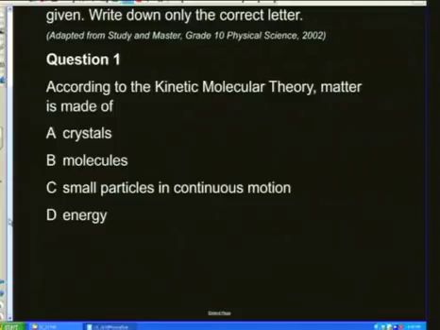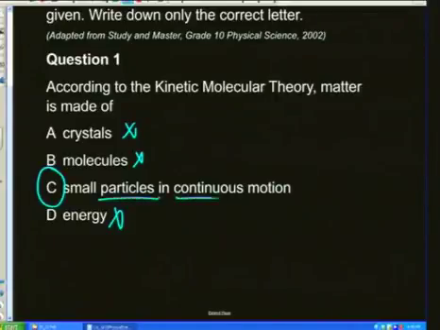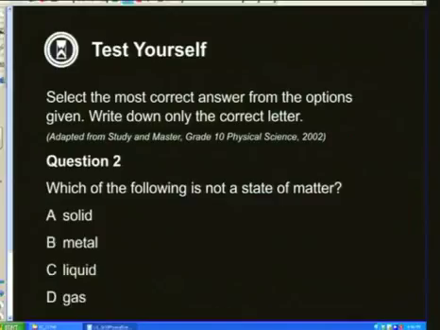Question 1. According to the kinetic molecular theory, matter is made up of, well, this is a simple one. Crystals? No. Molecules? Sometimes, but what about atoms? Atoms would be true as well, so no. Small particles in continuous motion. That looks true. Energy? Definitely not. So according to the kinetic molecular theory, matter is made up of particles in continuous motion. That's our answer.